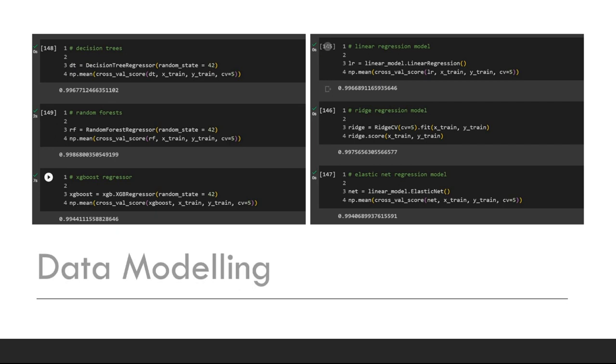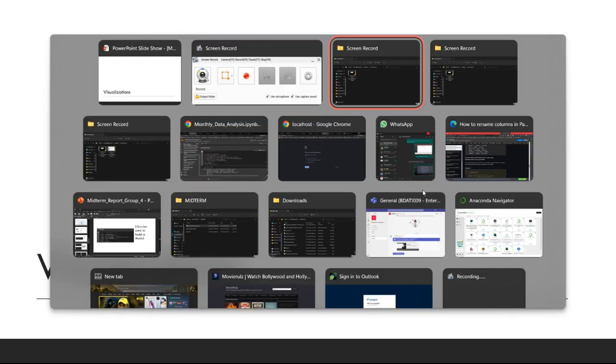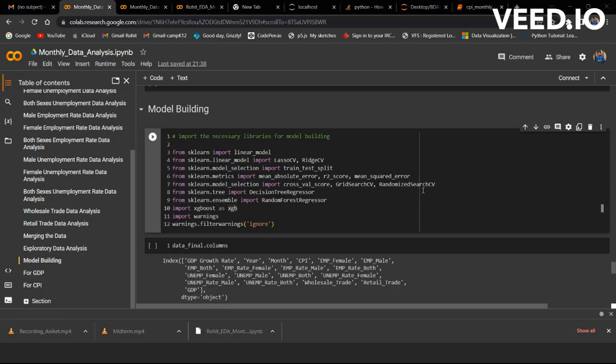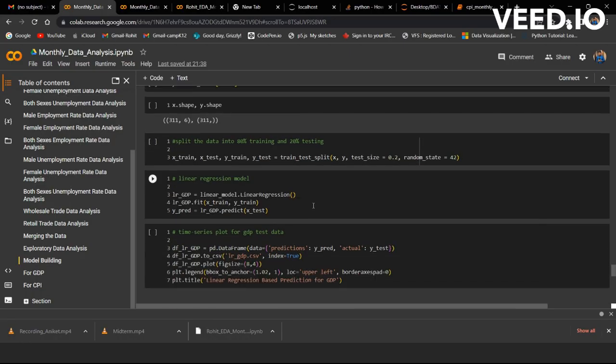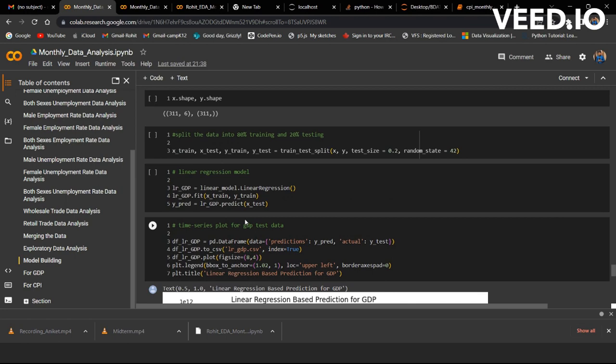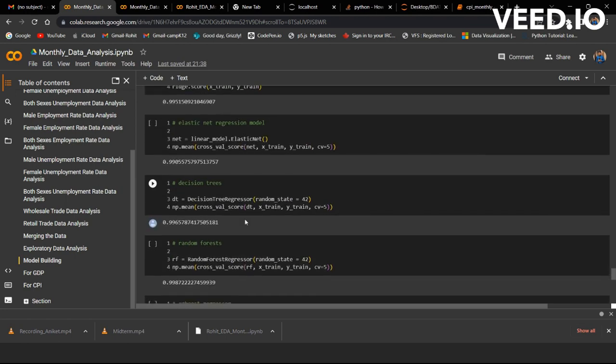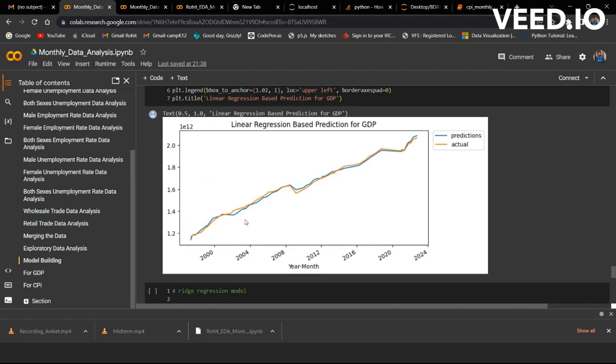And then we can see here the data modeling: the decision tree regressor, random forest regressor, XGBoost regressor, the linear regression model, ridge regression model, and the elastic net regression model. Before moving on to the visualizations, let me show you the code and how it looks. Here are the models which we have used, such as the linear regression based prediction for GDP.